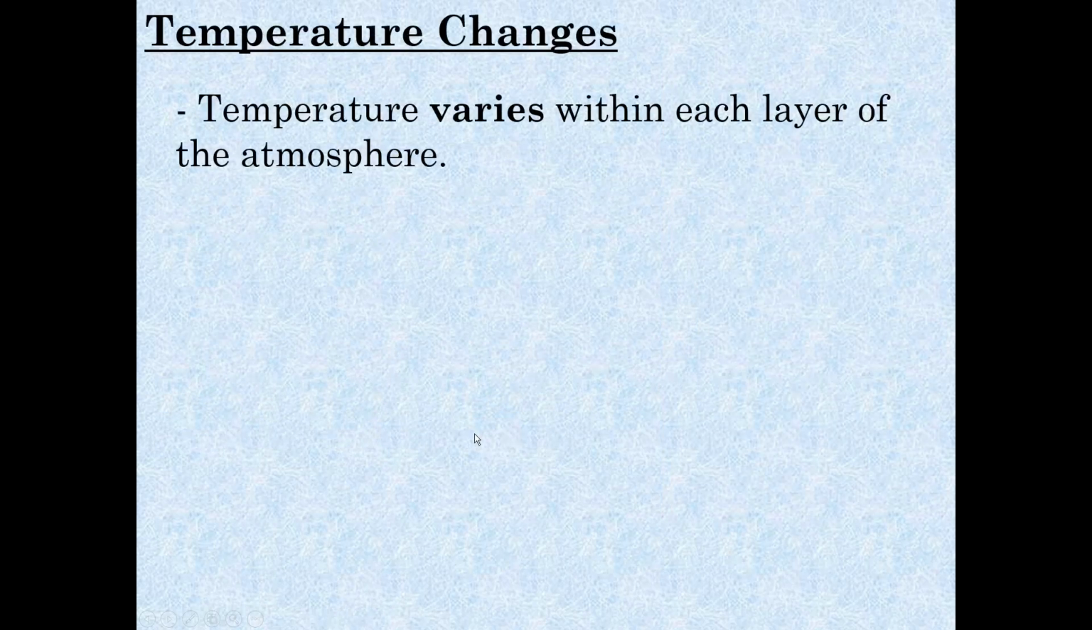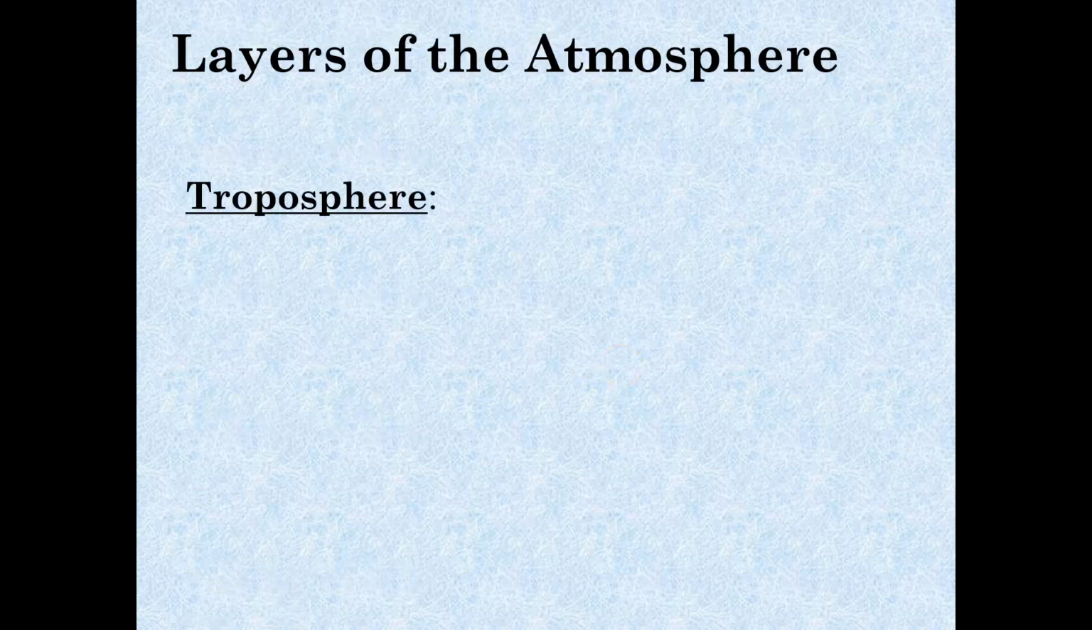So what happens to temperature as it changes in the atmosphere? It depends on what layer you're in. There's different layers of the atmosphere, which we're getting ready to look at. In the layer that we live in right now, the troposphere, the temperature decreases with altitude, but that changes with each level, and that's something I need you to learn. So here are the layers of the atmosphere.